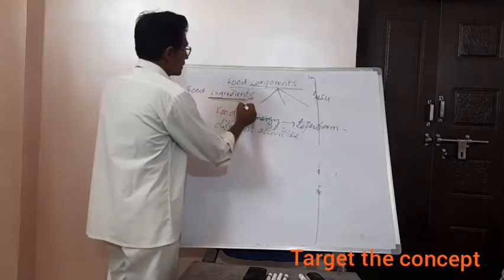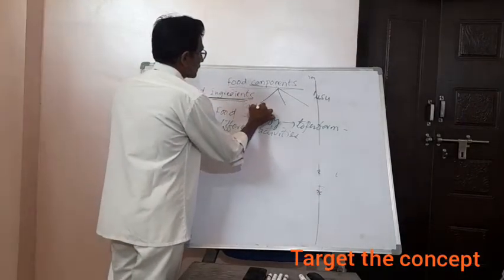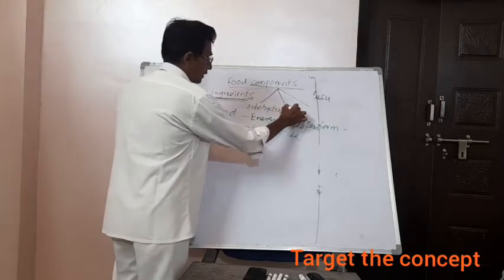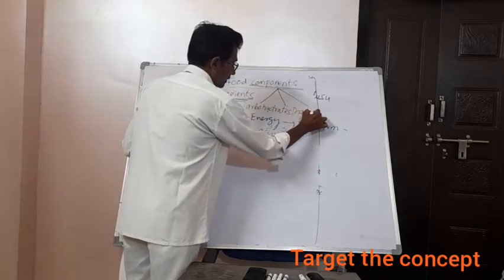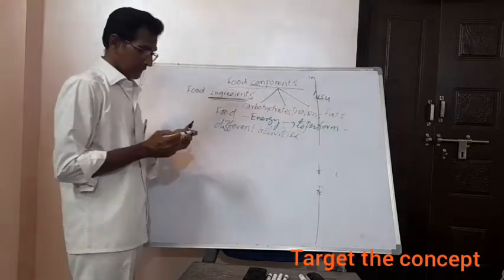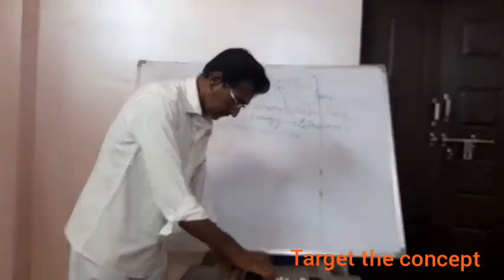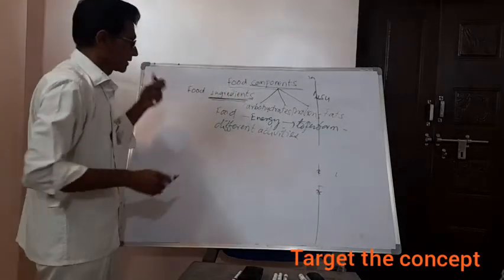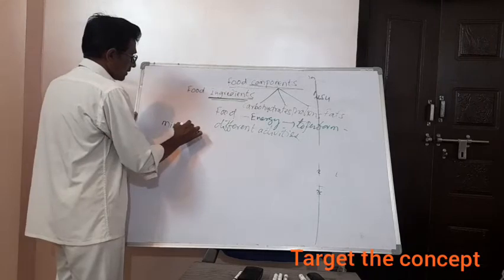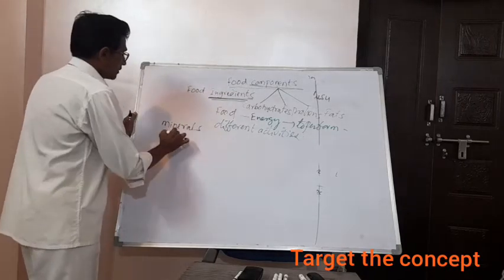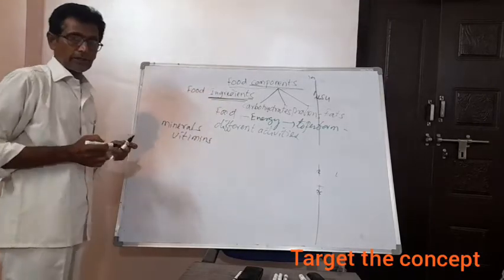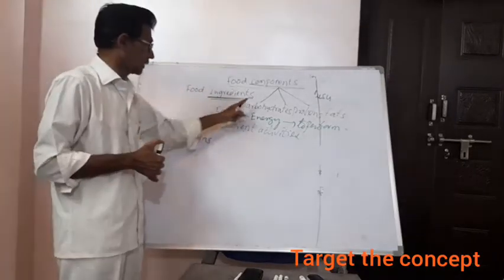They are mainly carbohydrates, proteins, fats. In addition to this, minerals, vitamins, etc. So now is it clear?